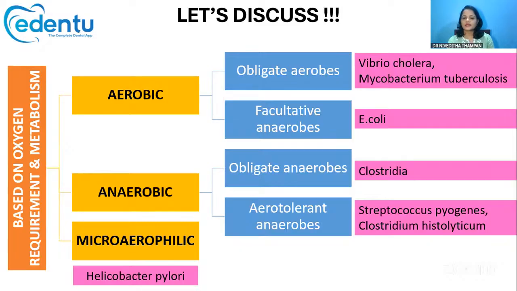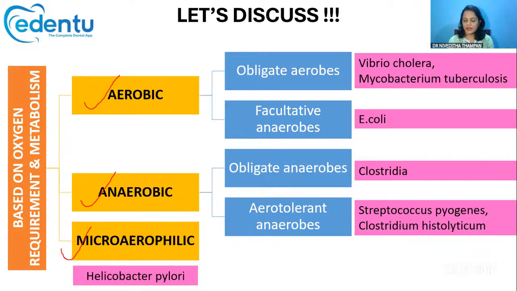But one important classification of bacteria is based upon its oxygen requirement and metabolism. Based upon the oxygen requirement and type of metabolism inside the bacteria, it can be majorly classified into three types: aerobic bacteria, anaerobic bacteria, and microaerophilic bacteria.